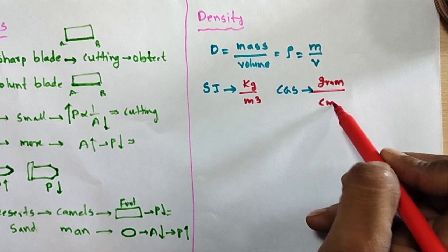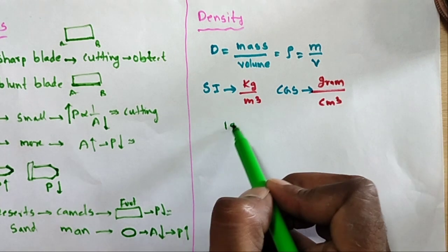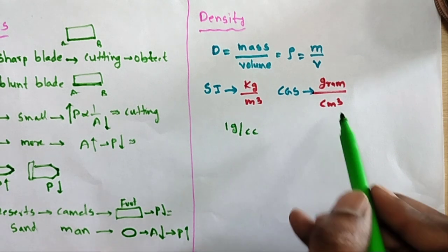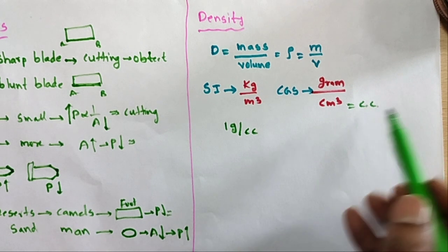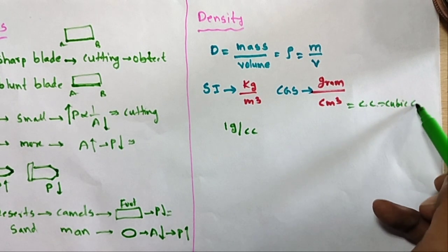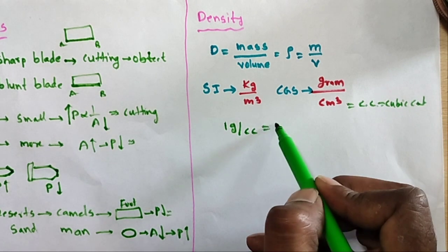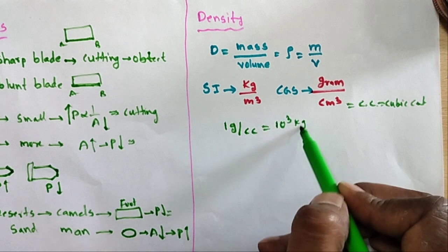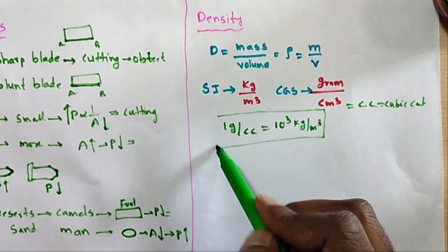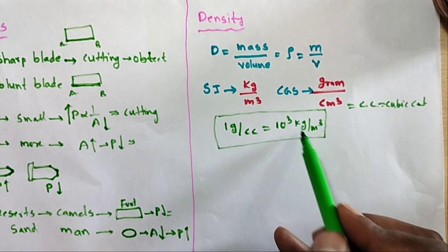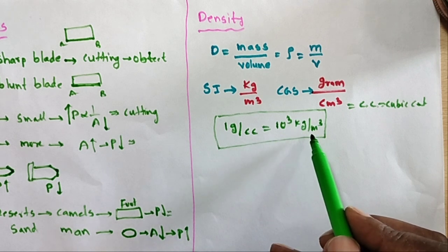I will write one equation: 1 gram per cc, where cc means cubic centimeter or centimeter cube, is equal to 10 cube kg per meter cube. So 1 gram per cc is converted to 1000 kg per meter cube.